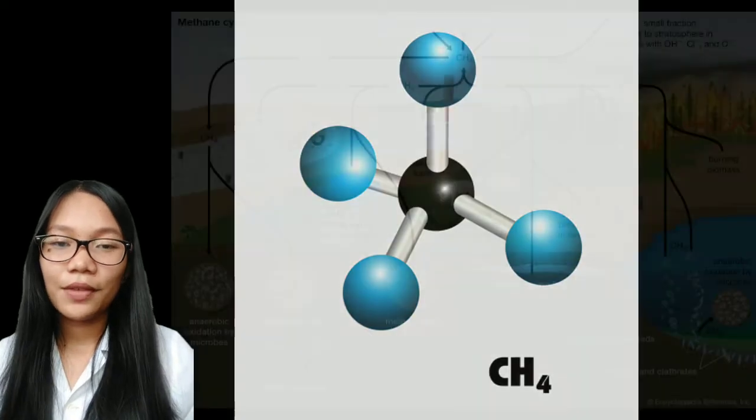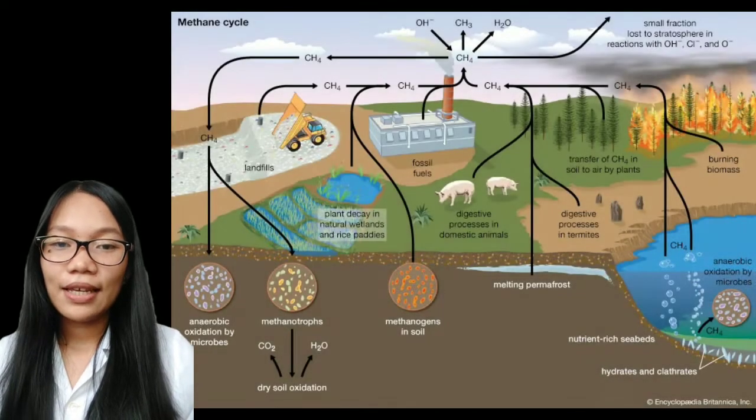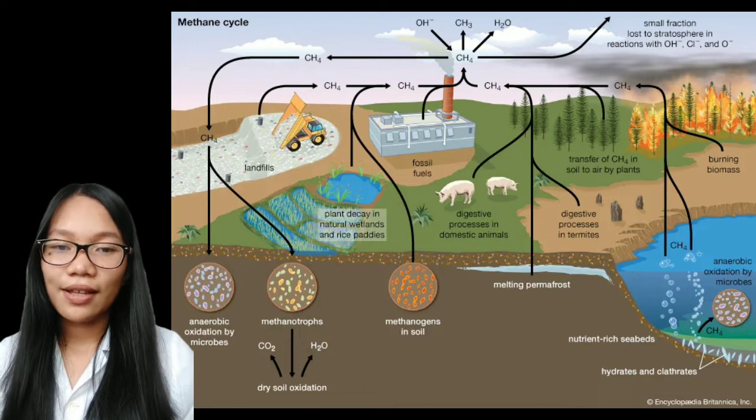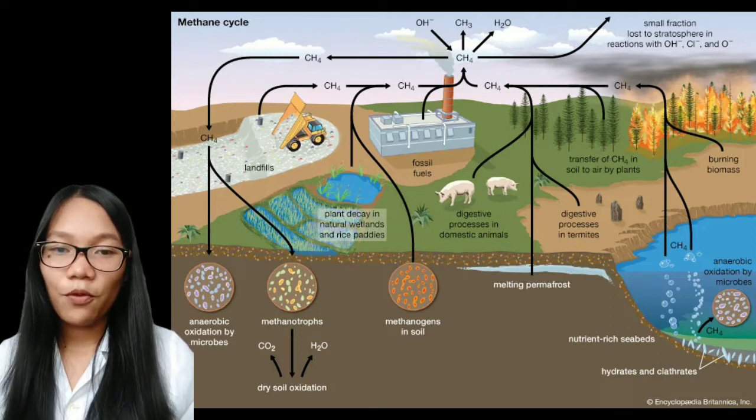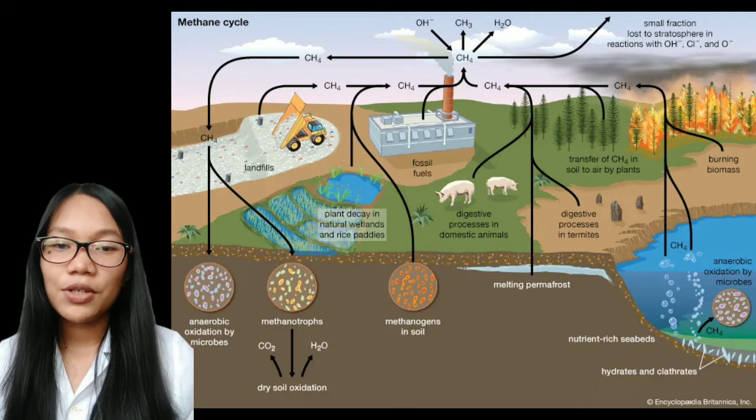Second is methane. Methane is a greenhouse gas. It is produced naturally in wetlands. Human activities cause an increase in the concentration of this greenhouse gas. Its lifespan in the atmosphere is much shorter than carbon dioxide, but it is 25 times more powerful than carbon dioxide when it comes to trapping heat.